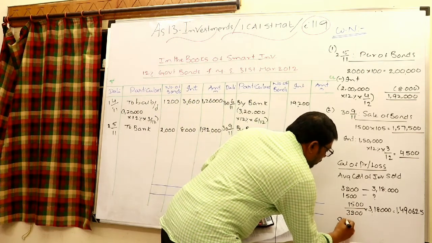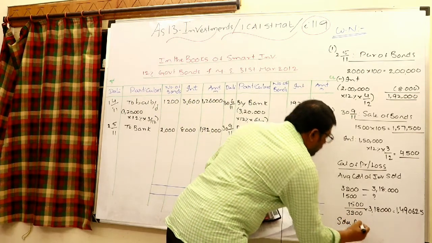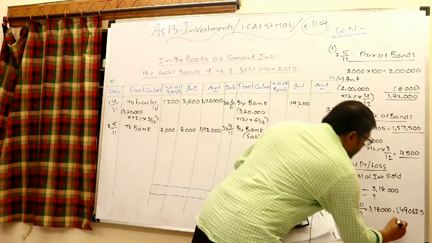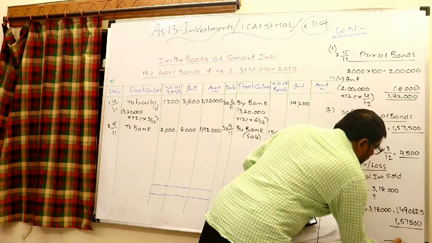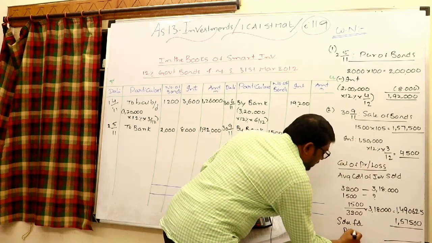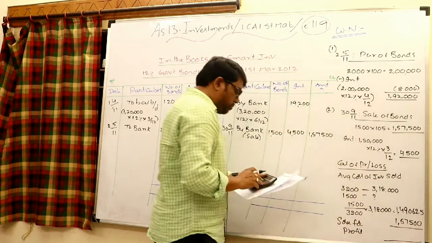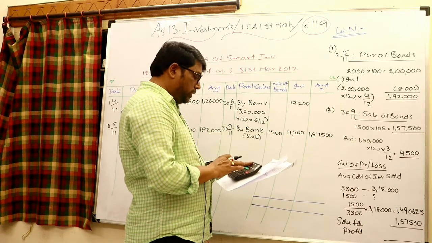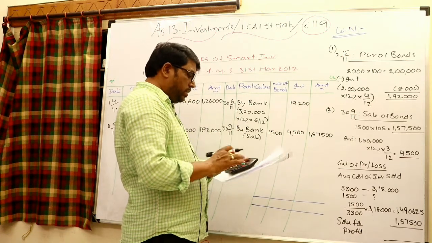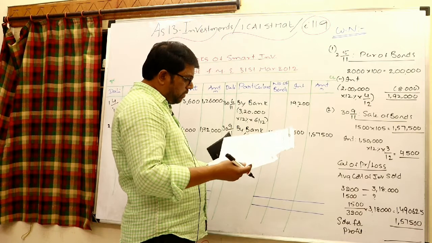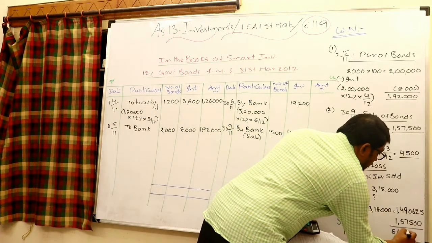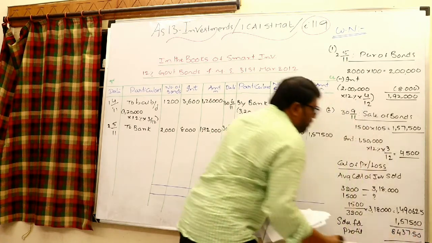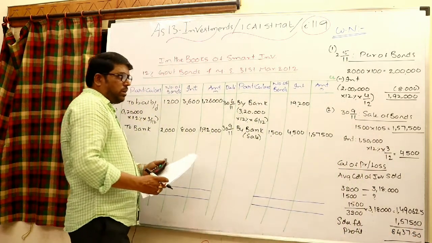We know that sold for 1,57,500. The difference is the profit on sale of investments. 1,57,500 minus 1,49,062.5 is 8,437.5. 8,437.50 is the profit on sale of bonds.